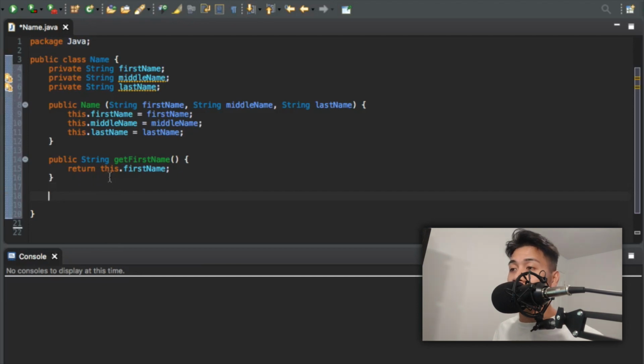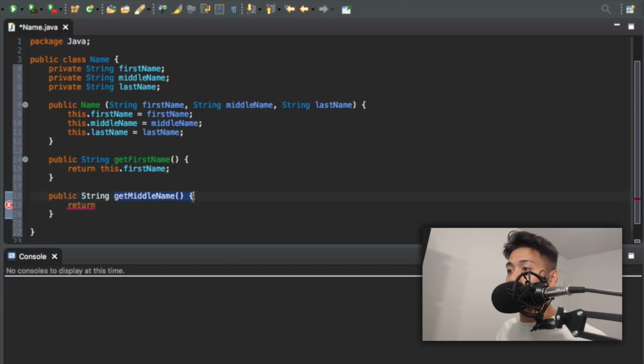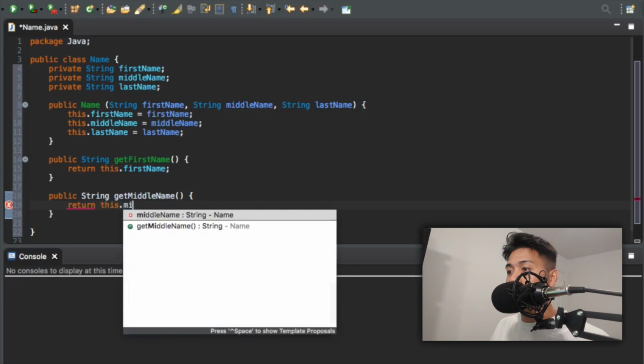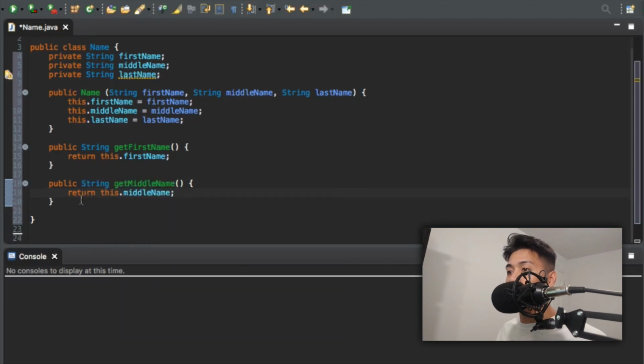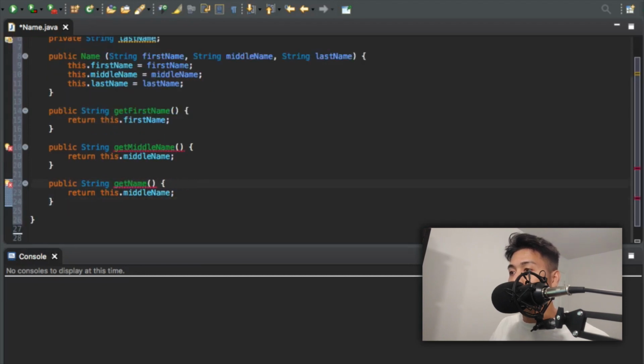So we got one of the getters finished. Let's just complete all the others. So public String getMiddleName. When we use this method, it's going to return just our middle name. And that's it. And same with the last one. I'll just copy and paste that. We're going to change this to lastName and this to lastName. So basically what these do is if we use any one of these methods, any one of these getters, they're just going to get our first name or middle name or last name. So that's how you get something.